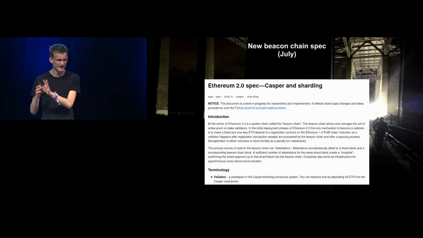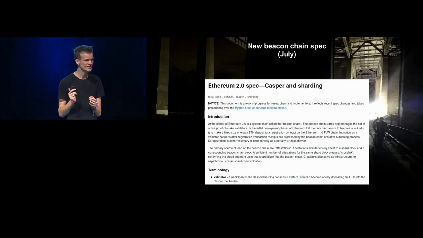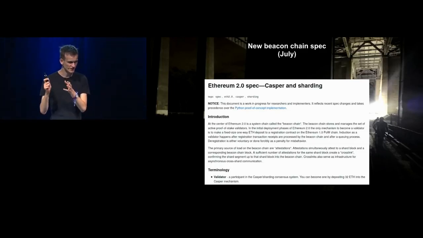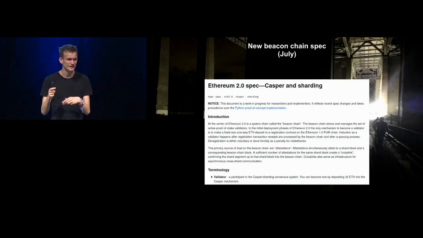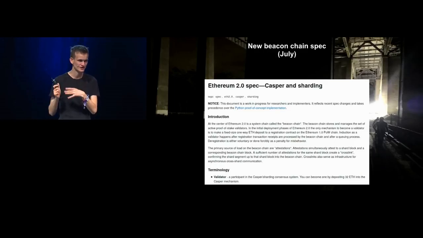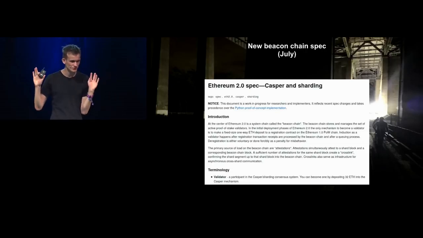Then over here, we had a completely separate group that was trying to make a sharding system, that was trying to make a validator manager contract that was later renamed into a sharding manager contract on the main chain, and that was trying to build a sharding system on top of that. These groups were kind of not talking to each other too much.